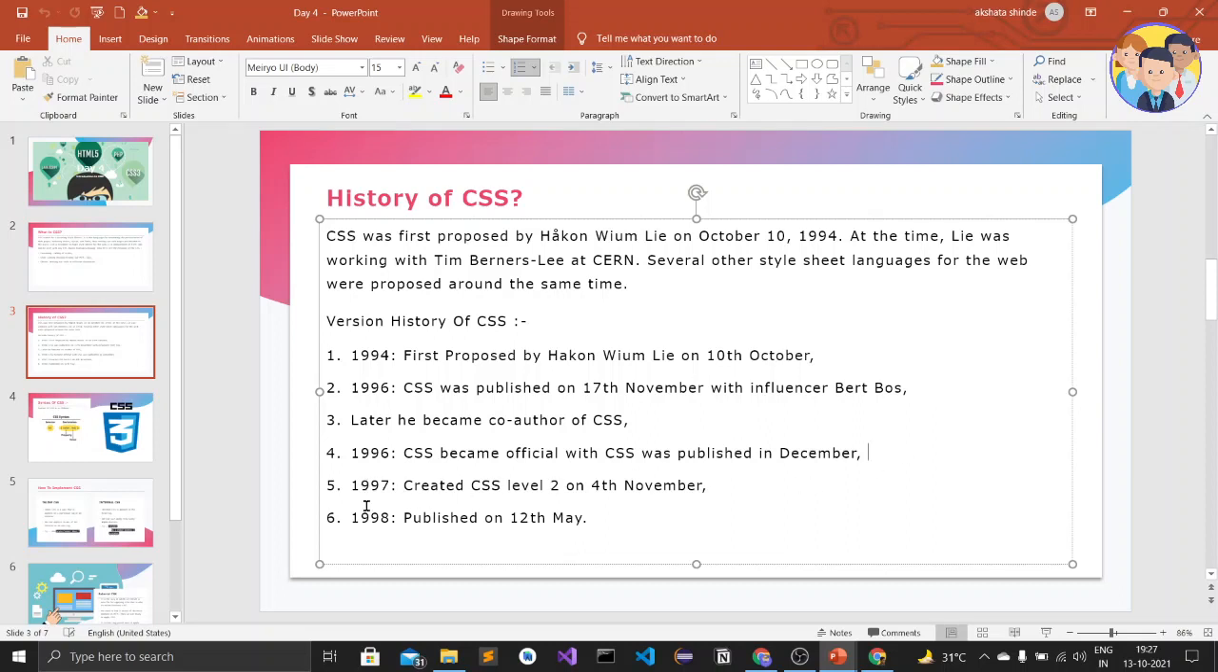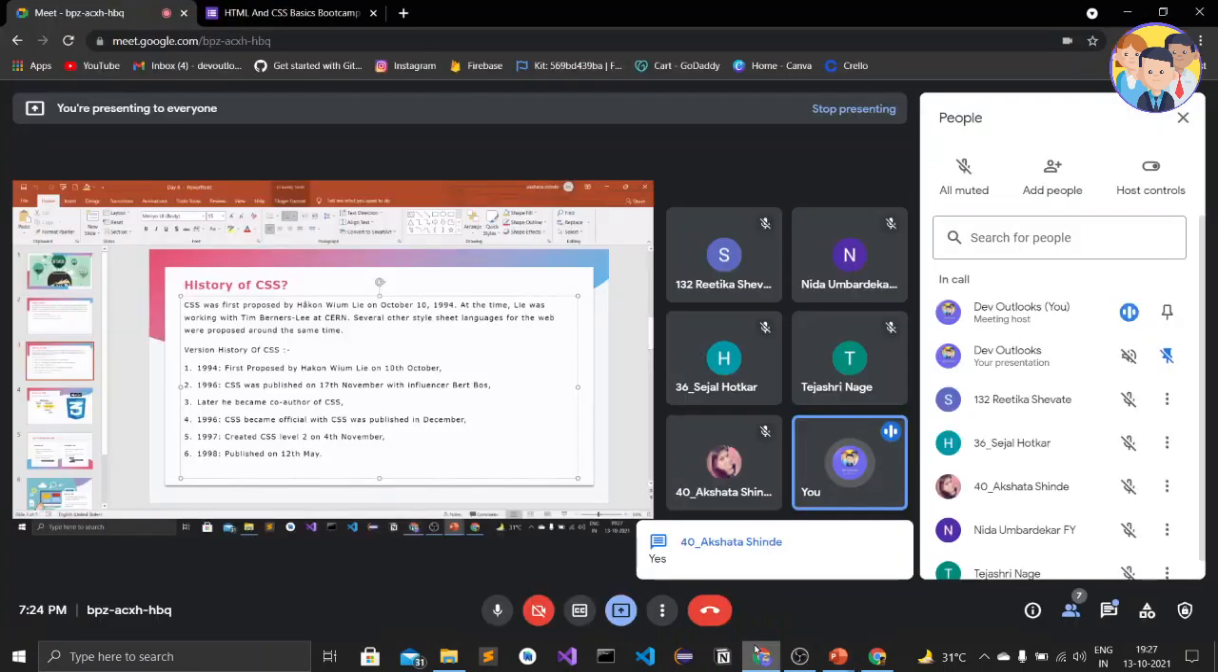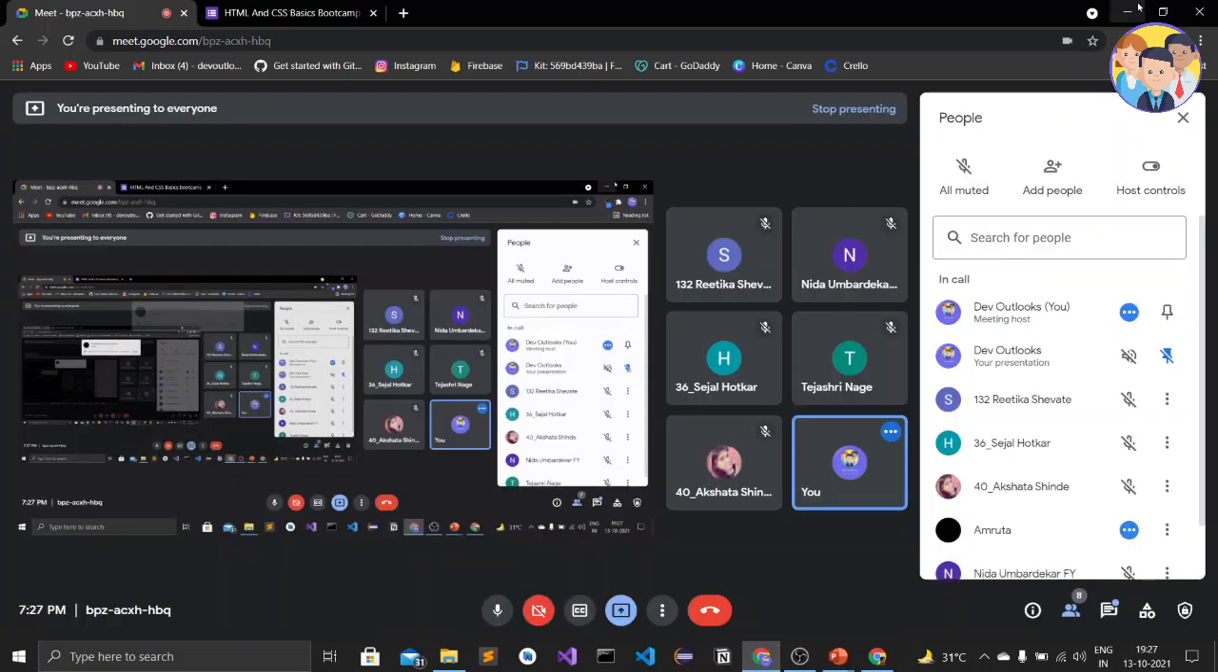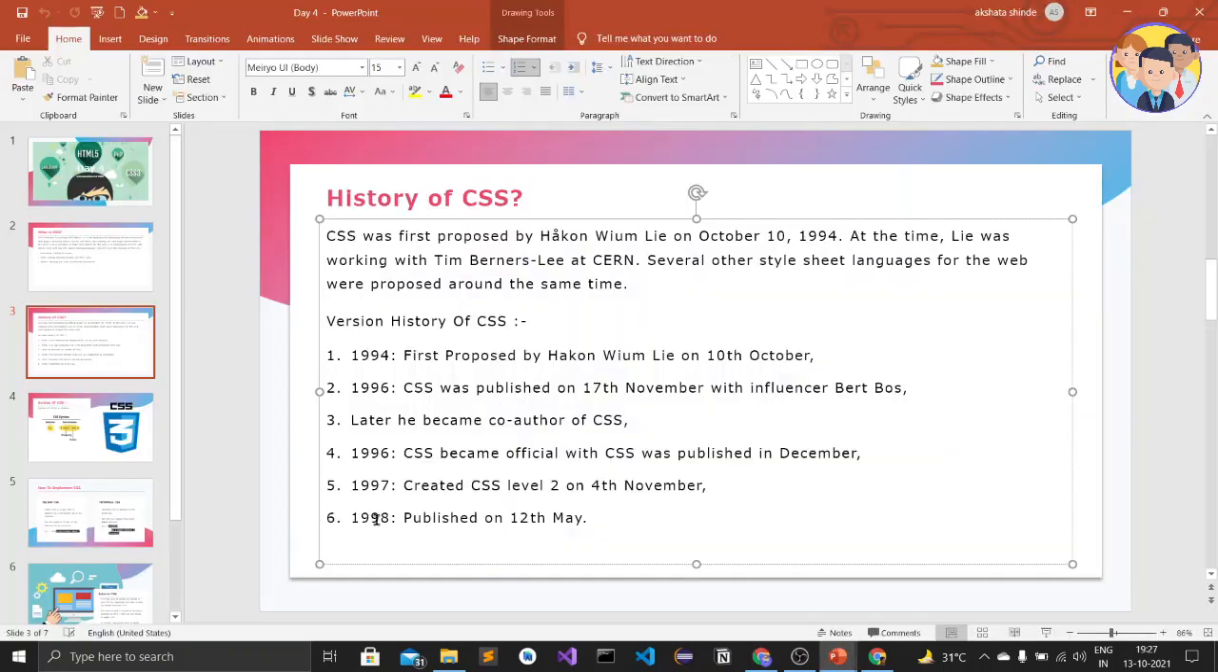And in 1997 Hakon Wium Lie created level 2 of CSS on 4th October 1997. Then in 1998 he published level 2 of CSS on 12th May 1998.